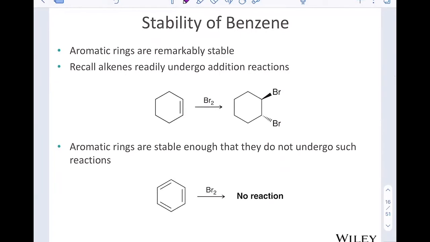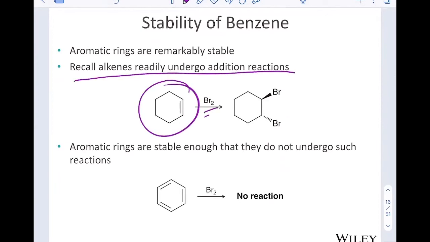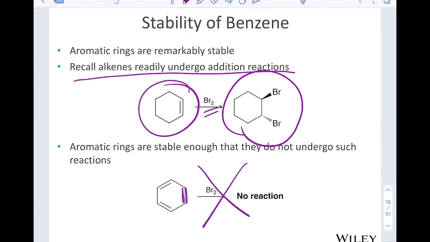Now, what's so special about benzene is that it is incredibly stable. So stable. If we recall alkene reactions where we have a double bond and we add Br2 and we add anti to that double bond, so we have the trans product. Aromatic rings, even though they have a double bond, do not do addition. Aromatic rings do not undergo addition.